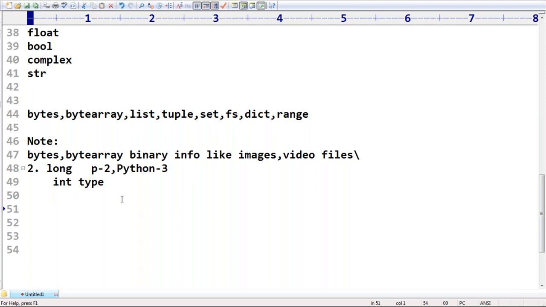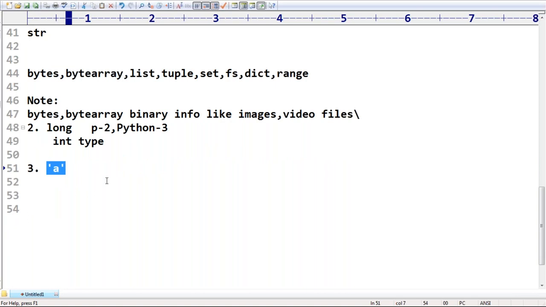Next, suppose I'm taking a single character within single quotes. What is this? Is it a char data type or str type? In Python, there is no char data type. Hence, we can represent char values also by using str type only.